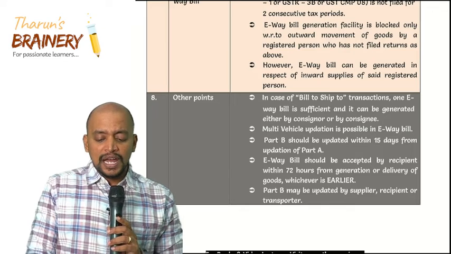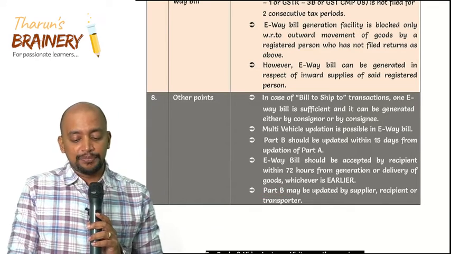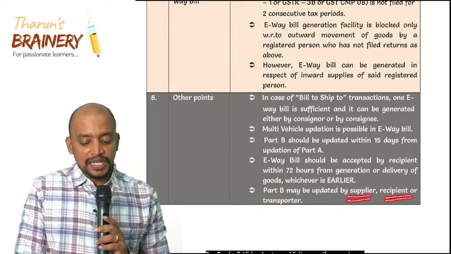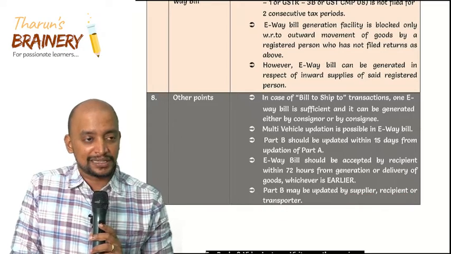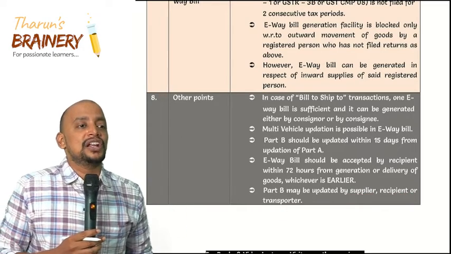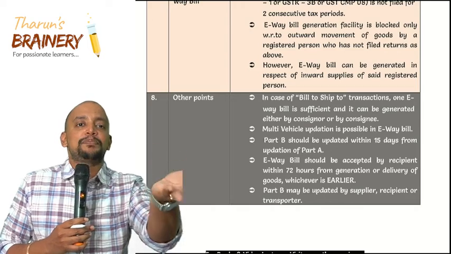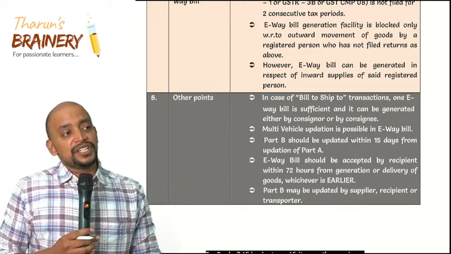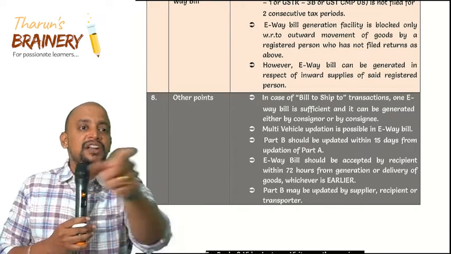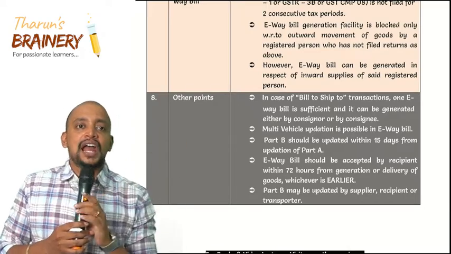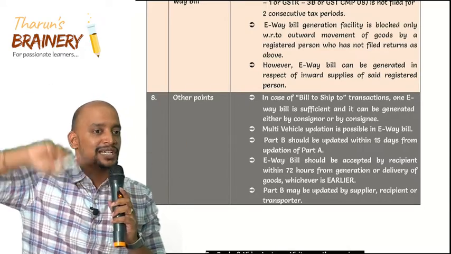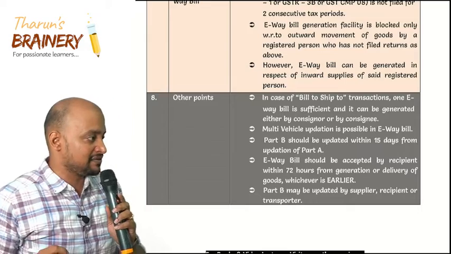Then who can update Part B? It can be updated by the supplier or recipient, or by the transporter. If it is the supplier's vehicle, the supplier will enter the Part B vehicle number. If the vehicle is of the recipient, the recipient will enter Part B. If the goods are handed over to a third party transporter, that transporter will enter the vehicle number.